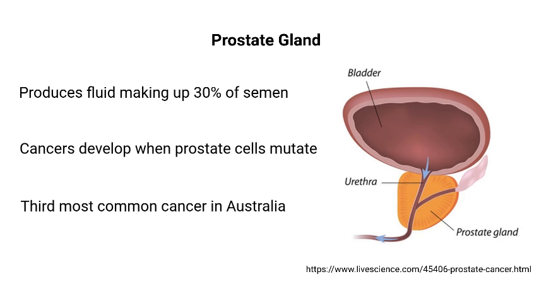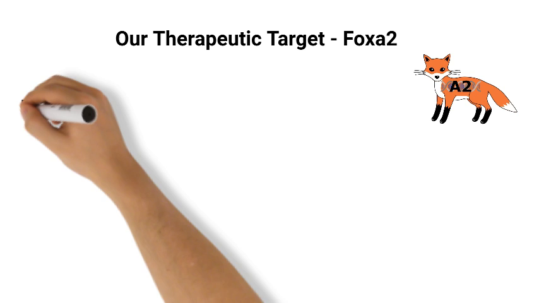Prostate cancer occurs when the cells of the prostate mutate, grow and divide to form a cancerous tumour. Prostate cancer remains the third most common cancer in Australia.